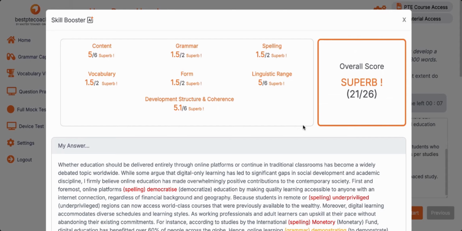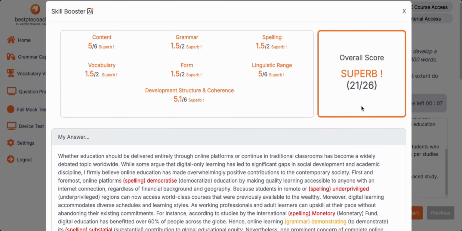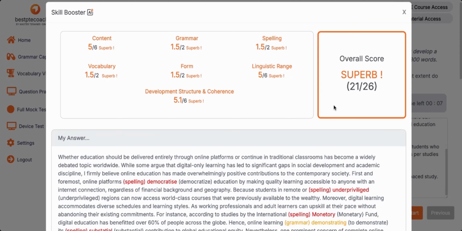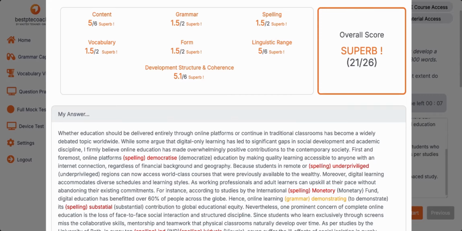So this is it. 21 on 26 is a pretty decent score, guys. In the real exam, it should go close to 26 points. All right. So today the essay perfect answer is giving you officially what they are claiming is 28 marks is the weightage. So these 26 points are nothing but 28 marks in the real examination. Now comes the super unique thing.